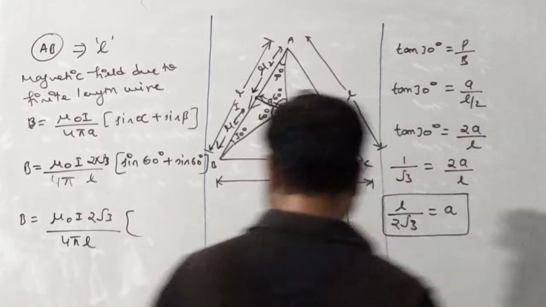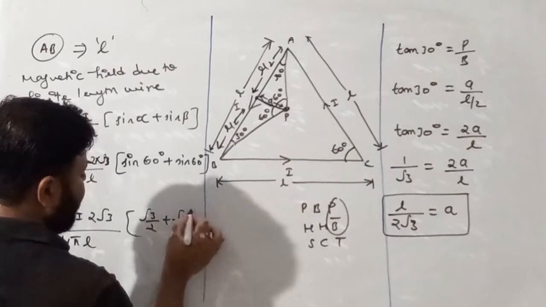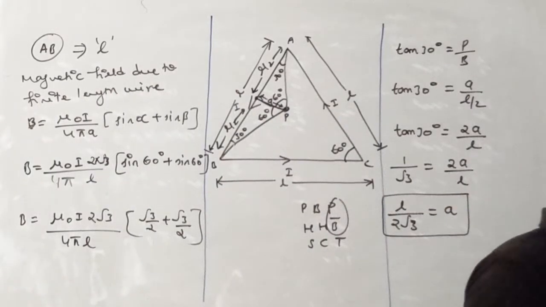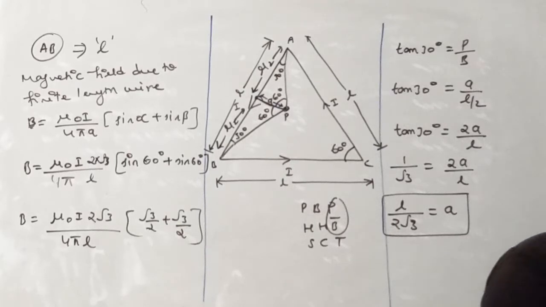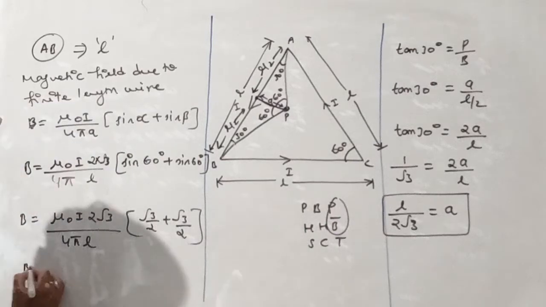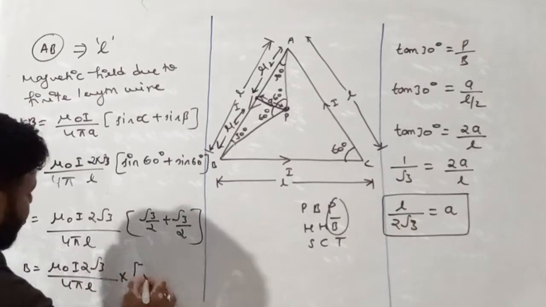So root 3 by 2 plus root 3 by 2. Now solve this. You'll get root 3. So mu naught I 2 root 3 into root 3 divided by 4 pi L. So we will get B is equals to mu naught I 2 root 3 divided by 4 pi L multiply root 3.